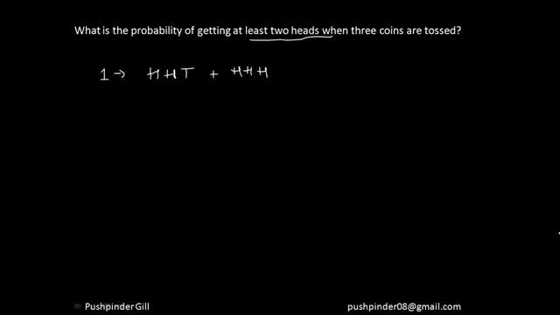So I hope everyone is understanding. Now my next step over here is to calculate the answer. Now I have to calculate this individually.